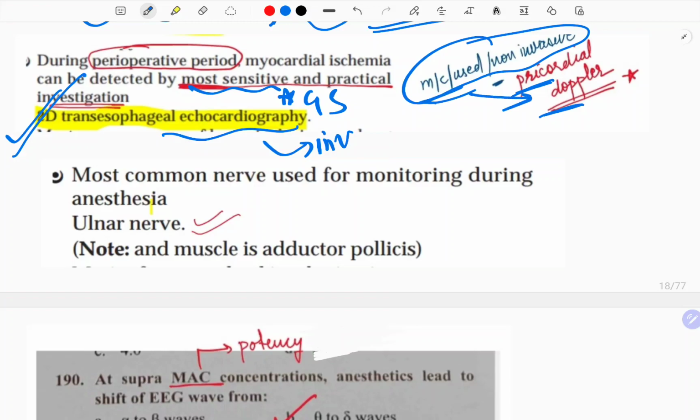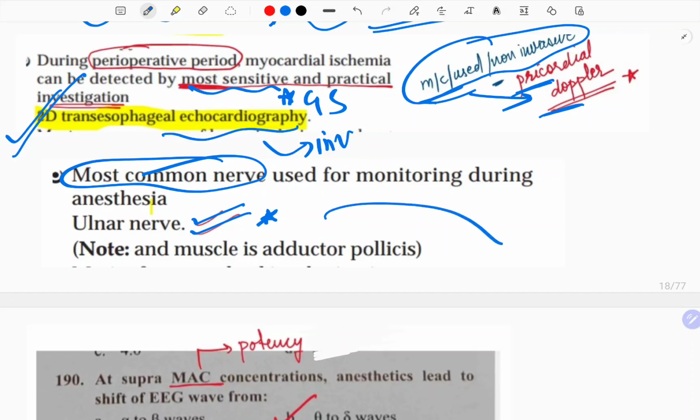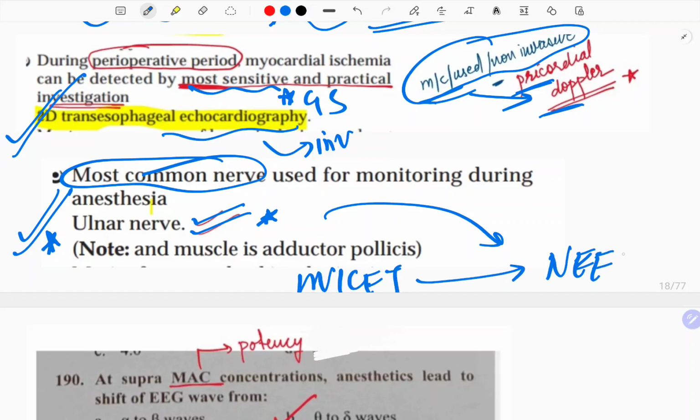The most common nerve used for monitoring during anesthesia is the ulnar nerve. Okay? And in NEET they also showed you the neuromuscular monitor, the machine that is used to detect it, by showing the muscle and the nerve to which it was attached. So see how INI-CET previous year's questions are important for the NEET. Because NEET has become clinical recently, but the INI-CET was clinical based 15 years ago.